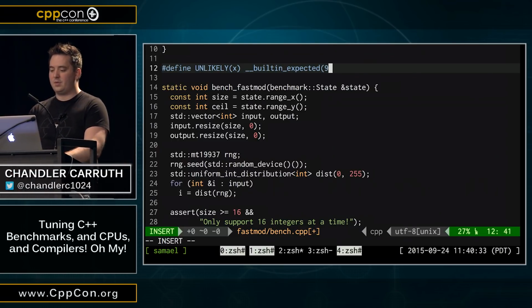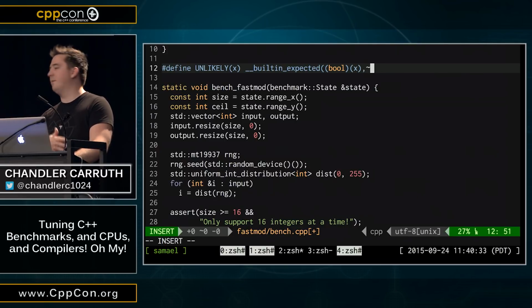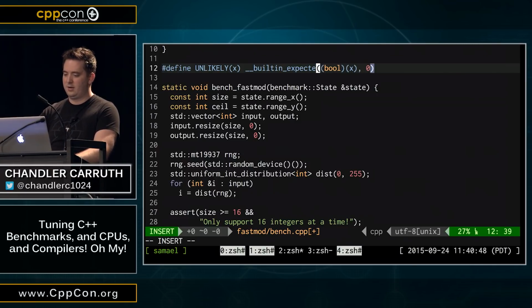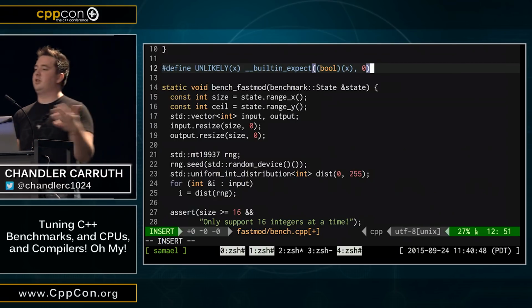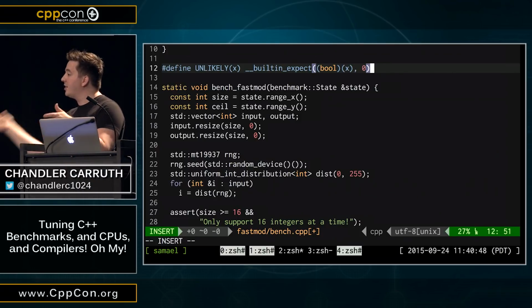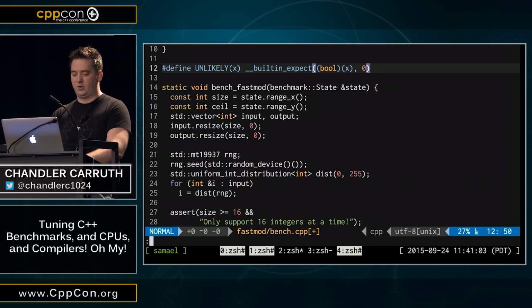And so I can do something like this, right? Now, I want to use a Boolean cast because I'm only going to be dealing with binary things, and I'm going to be using them in a context that expects Boolean, and I don't want to take that away. Sorry, it's built-in expect, not expected. You can do lots of other things, like integers, so that you can say that you expect a particular integer to come out for a switch, and you can tell it which case you're actually going to go to. It's actually a reasonably fancy tool.